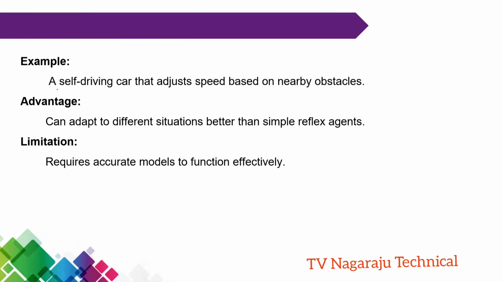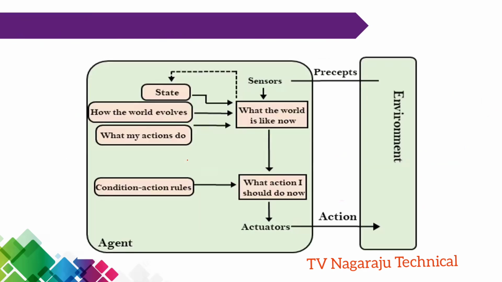Okay, that is the popular example. What is the advantage? Compared to simple, it can handle more complex tasks. But remember, compared to simple, at the same time, we are preparing the model that can adapt to different situations. Again, what is the problem? The preparation of such an accurate model is the limitation. Clear? Now, this one in the form of a diagram.